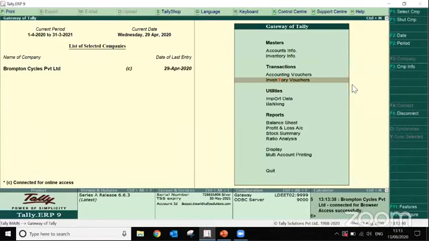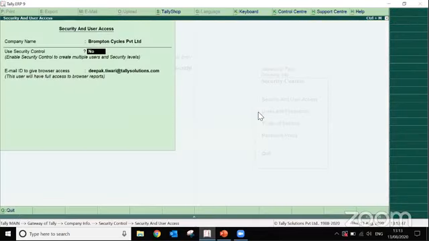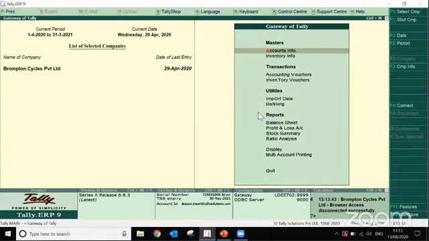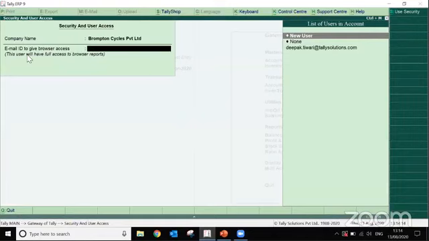One second, because I have already configured it. Yes, so now it is in default state because I had configured earlier, so it was taking the configuration from there. Now my company is in default state. There is no security applied and no configuration for the remote access. I just wanted to give the browser access. So now I'll simply click on connect. Once you click on connect, it will ask